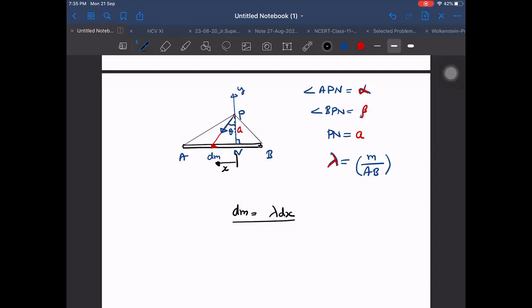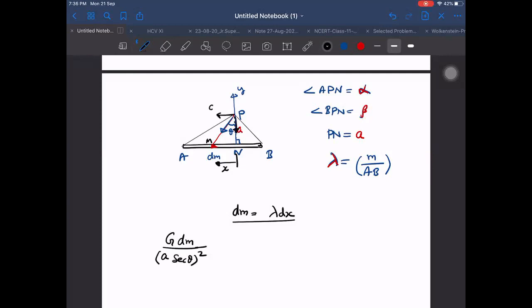So what will be the formula for the field? G into dm divided by P2. Let us call this mass m a distance away. P2 pm square, and pm square will be a secant theta whole square. But this we should not integrate. That will be the wrong thing to do. The reason is that we integrate component-wise; we don't integrate the net field. So I have to integrate separately.